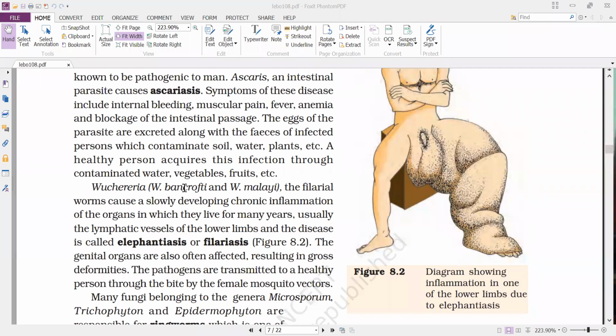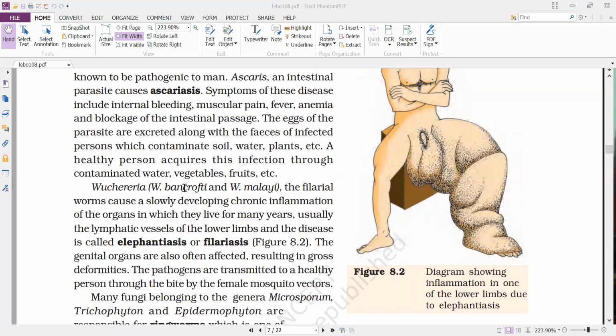The larval forms are formed, and finally some stage of the larva enters our body through contaminated food and water, and further development takes place in the stomach and finally reaches the small intestine and develops into an adult and causes the disease again.